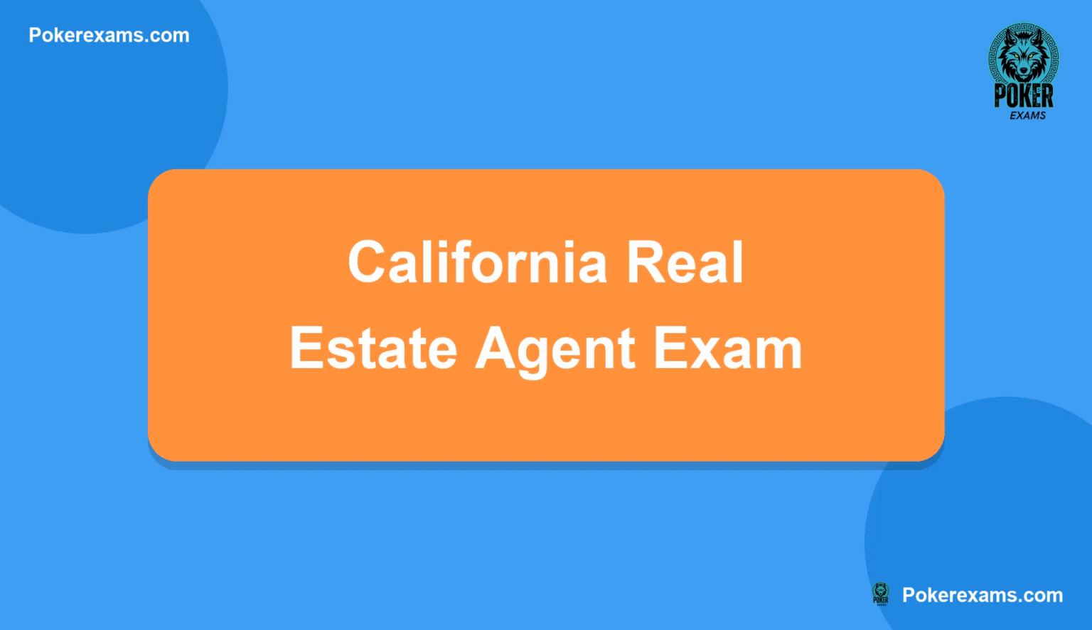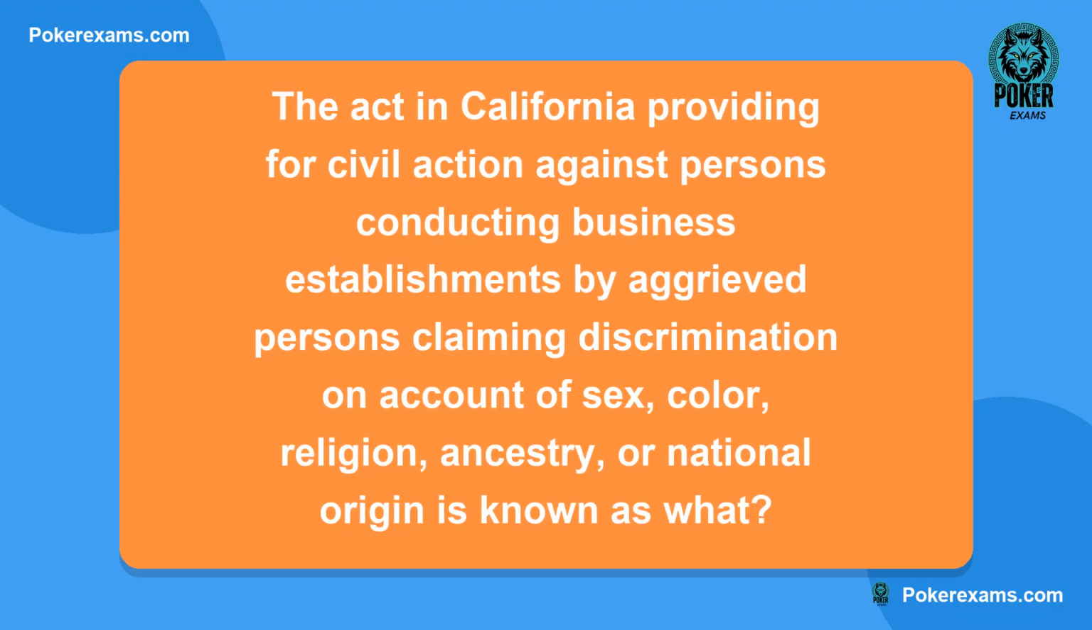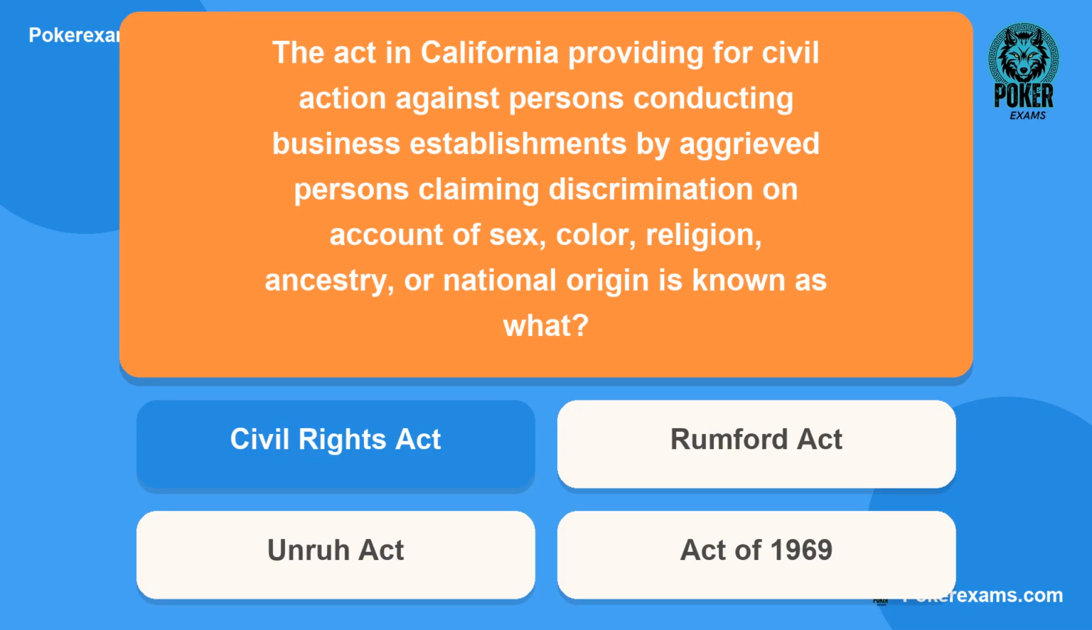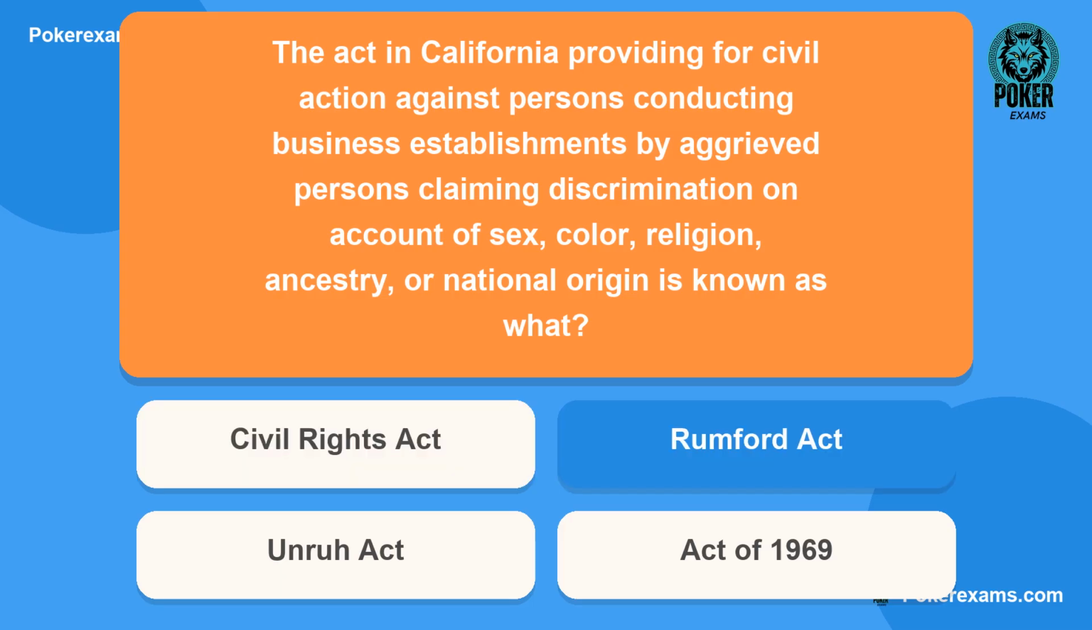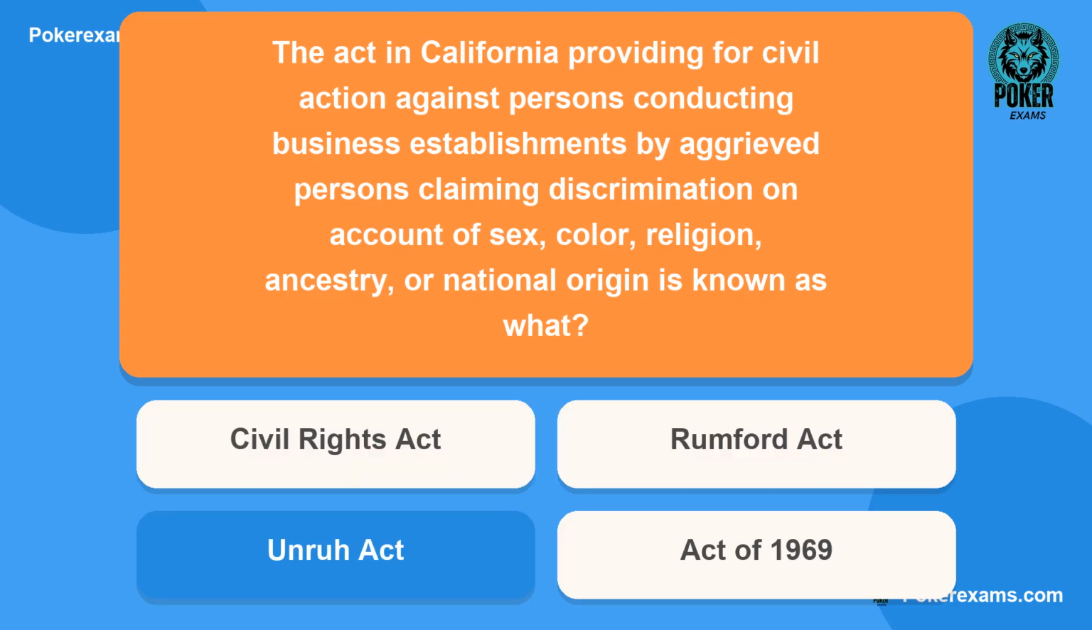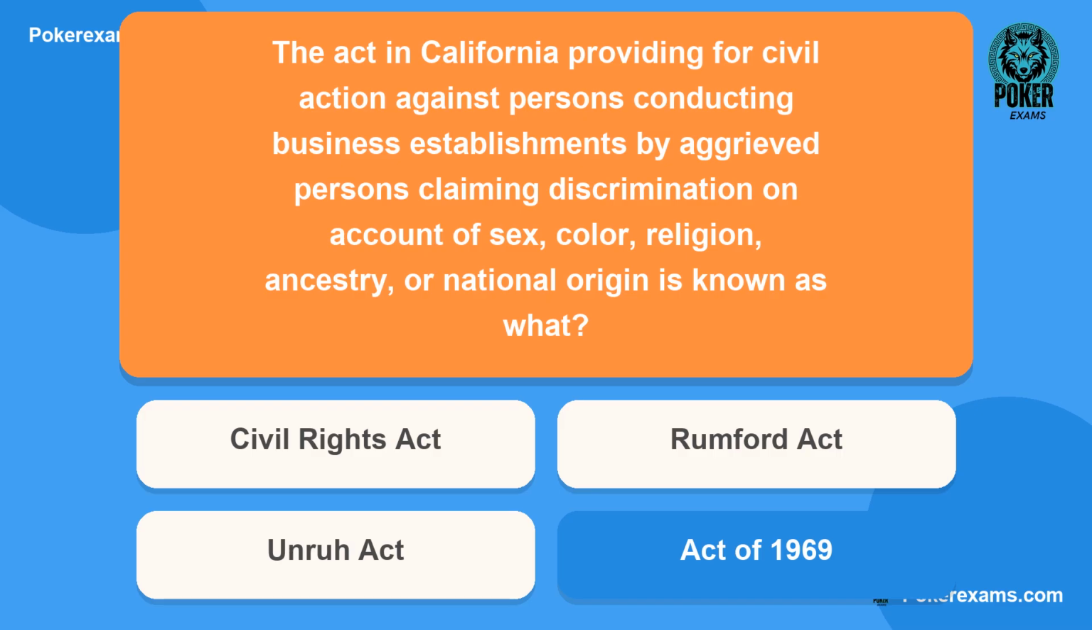Let's get started. The act in California providing for civil action against persons conducting business establishments by aggrieved persons claiming discrimination on account of sex, color, religion, ancestry, or national origin is known as what? Is it A. Civil Rights Act? Or B. Rumford Act? Could it be C. Unruh Act? Or lastly D. Act of 1969?